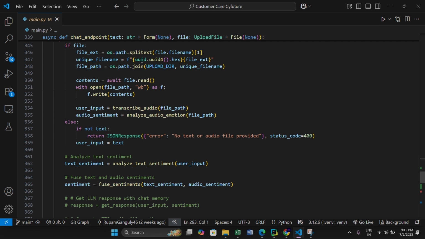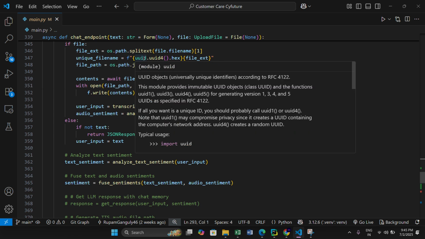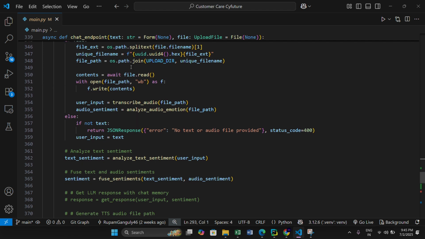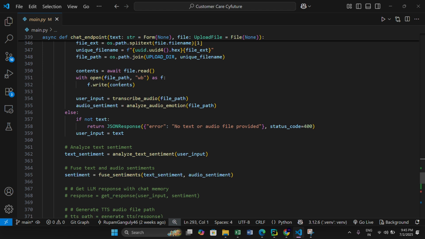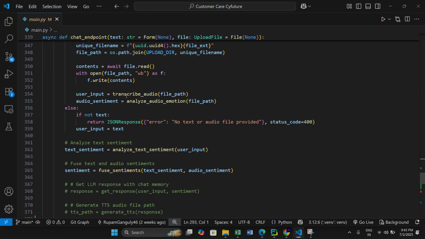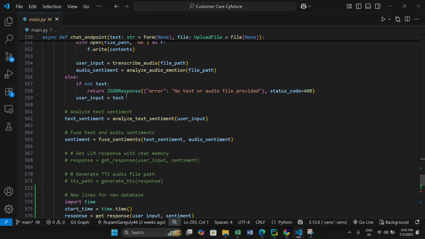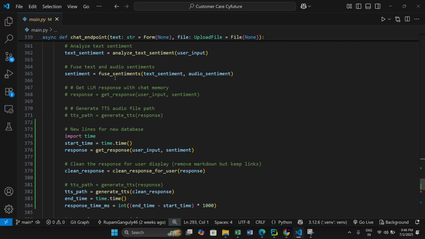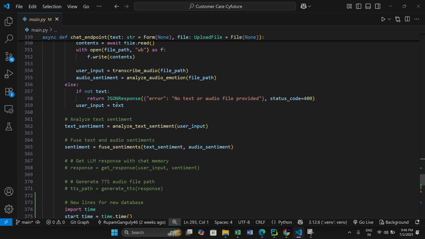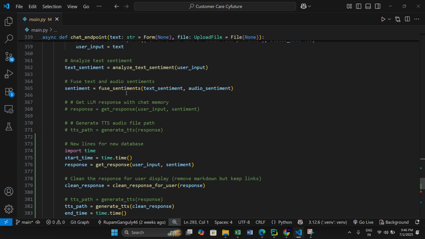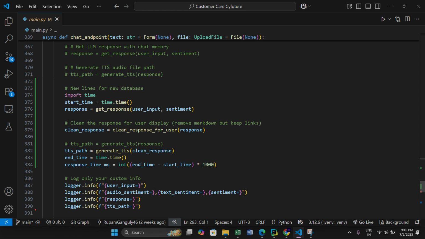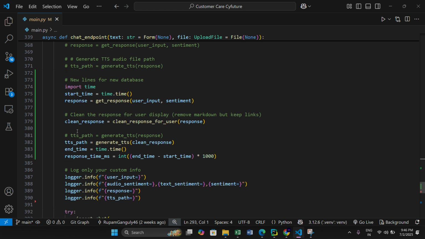See, I've used UUID for generating unique path names for the files generated, so that I don't have any issues. And what else do we have? We have taken text sentiment, and audio sentiment was calculated over here, and we have fused the sentiments. Now for response, we have imported time over here, and response time has been calculated over here.